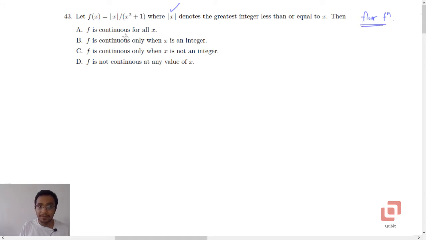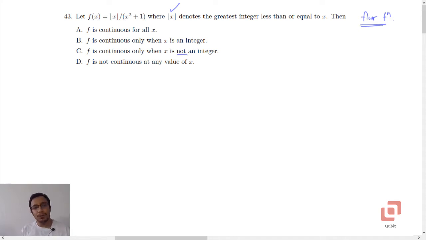Then f is continuous for all x, f is continuous only when x is an integer, f is continuous only when x is not an integer, f is not continuous at any value of x. Again, you can use the elimination method to solve this question.